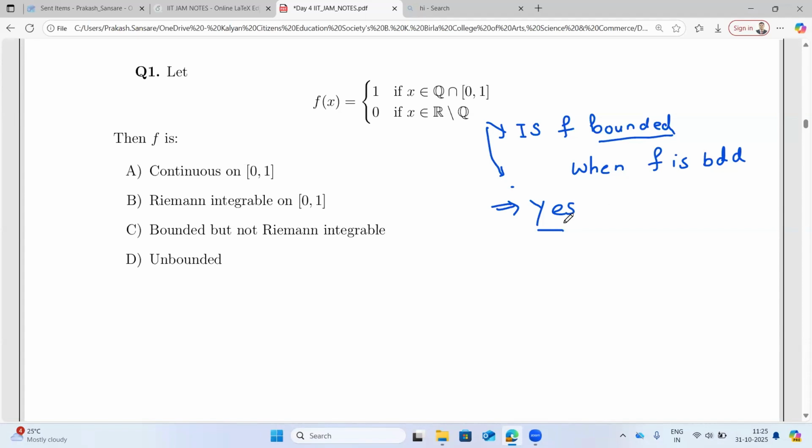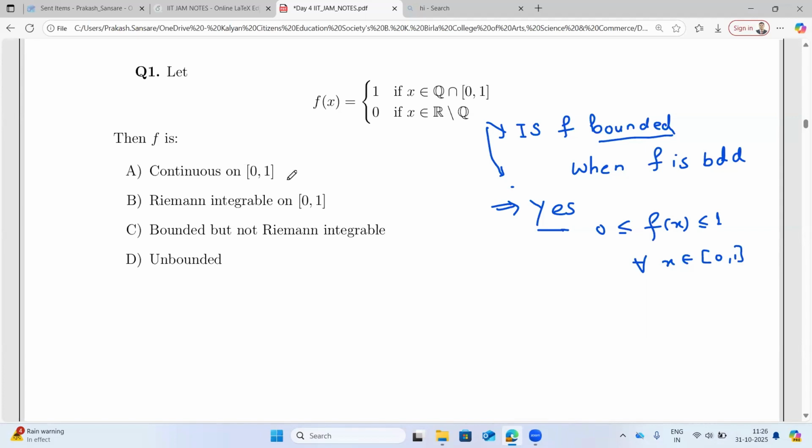Yes, Reshma. Sir, upper bound 1 and lower bound 0. Very good. So f(x) lies between 0 and 1 for every x belonging to the closed interval [0, 1]. This means it has an upper bound as well as a lower bound, so clearly f is a bounded function.